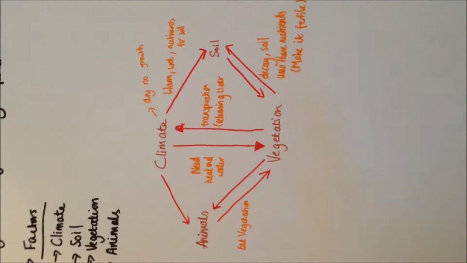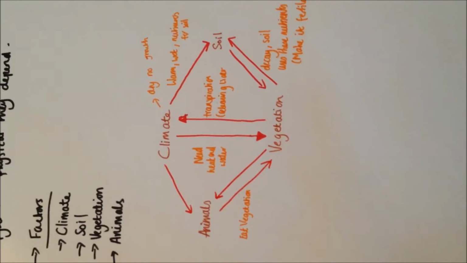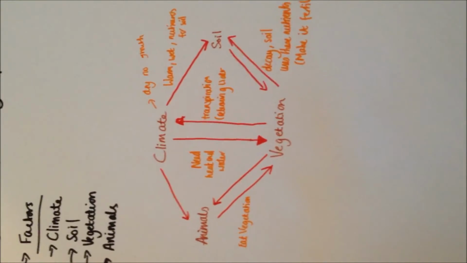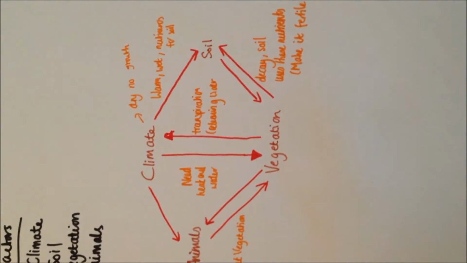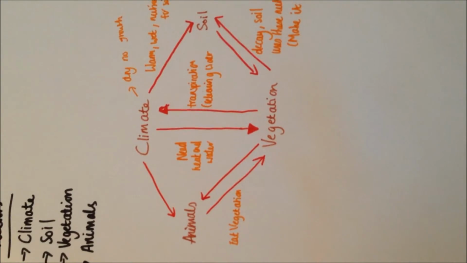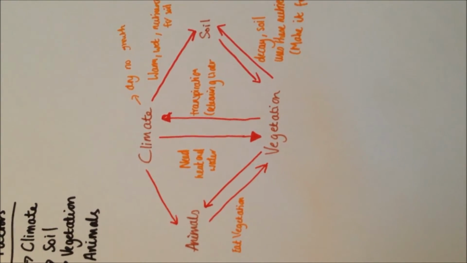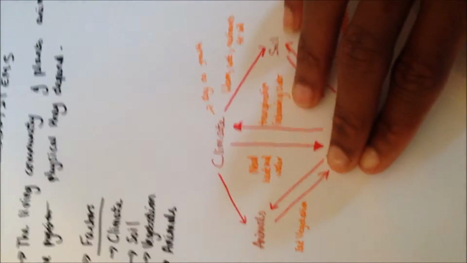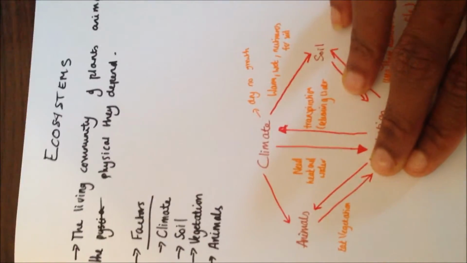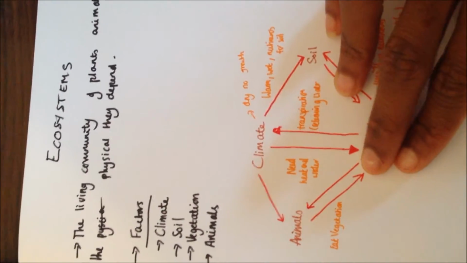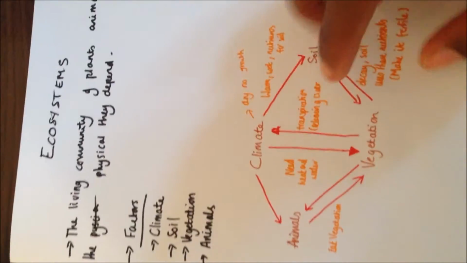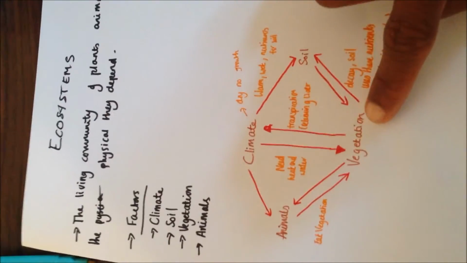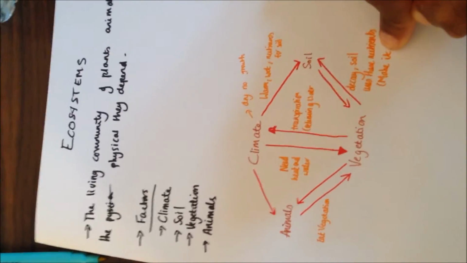the climate, because when plants lose water by transpiration, this releases water into the atmosphere. If there's more water in the atmosphere, then more rainfall will occur as a consequence. So if vegetation was removed, then there'll be less rainfall, and if there was less rainfall, then the soil will become less fertile because they need water to grow, and also no vegetation means no valuable nutrients.